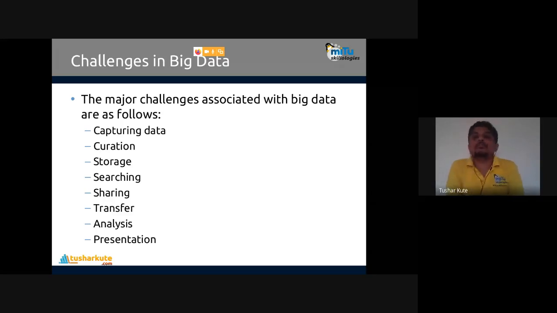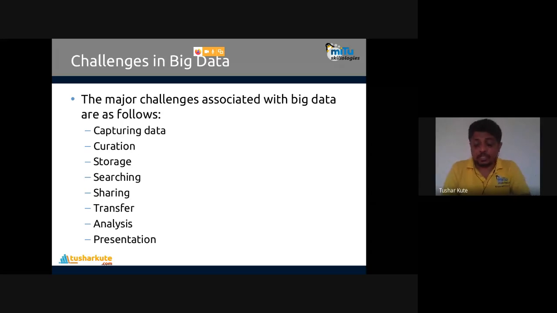Big data analysis. Many algorithms are there that we can use to analyze your data in different ways. Big data analysis is also one of the main challenges present in the field of big data. Many algorithms are used to do analysis, and out of those, one can be chosen. And the last is presentation.